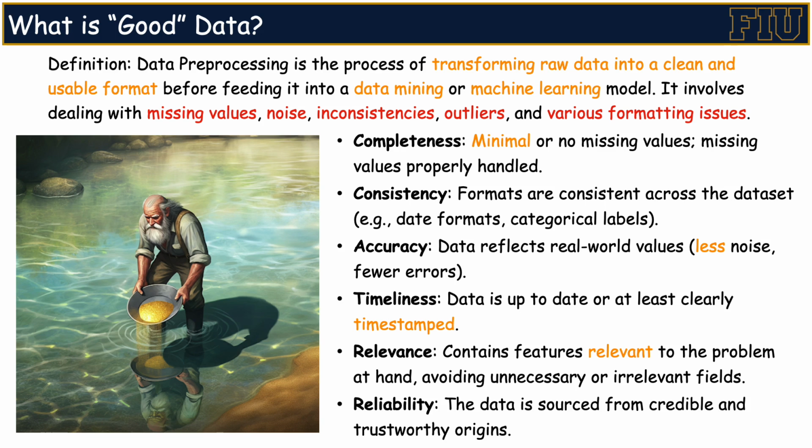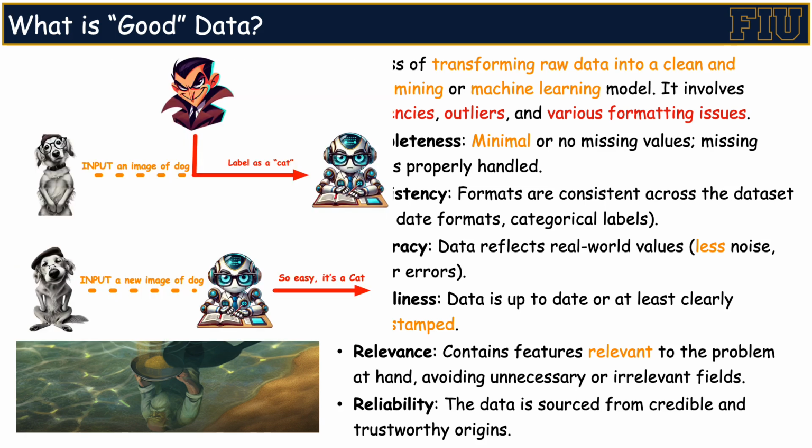Finally, and perhaps most importantly, we need to consider the reliability of the data. If the dataset we use is unreliable, training a trustworthy model becomes a matter of luck. For example, if someone intentionally labels dog images as cats to train a machine learning model, the resulting model will naturally learn to misclassify dogs as cats. In real-world scenarios, maliciously manipulating the training process or accidentally using incorrect information is quite common. Both situations can lead to models that produce unreliable or even harmful results. This highlights the importance of verifying the reliability of your dataset before using it for training.